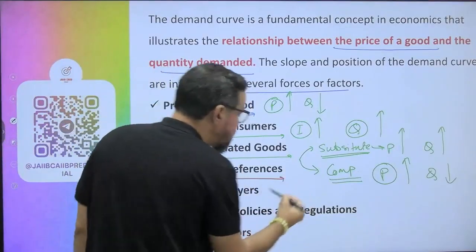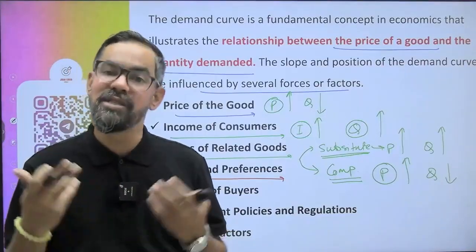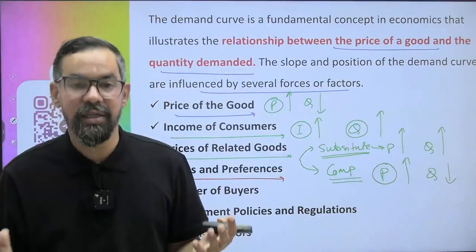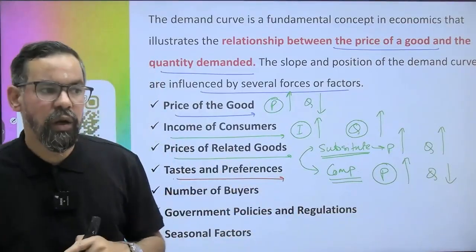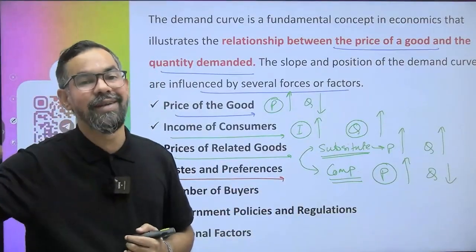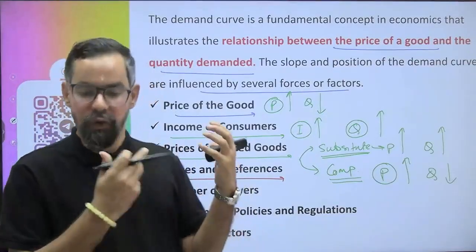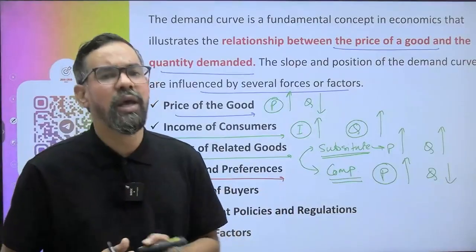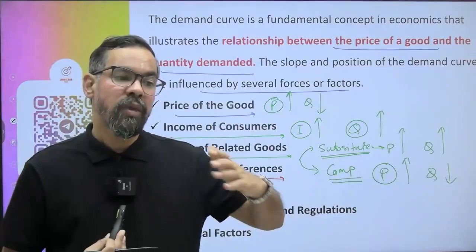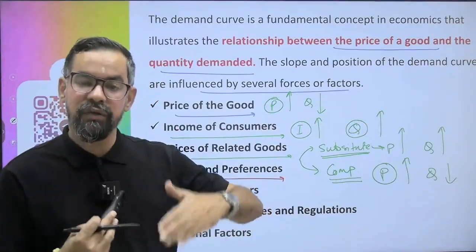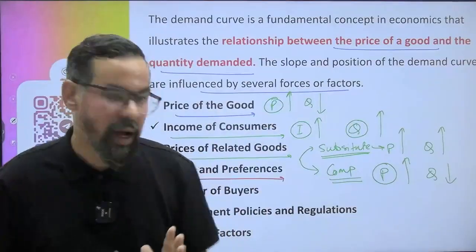Taste and preferences. Okay, so taste and preferences of consumers. If their taste and preferences are changing, there will be low demand, right? This happens many times in today's world, where the taste and preferences of people generally change from one product to another, like in the music industry, the film industry, or fashion related products. So if people's taste and preferences are changing from one product to another, the demand for your product will decrease in the market itself.